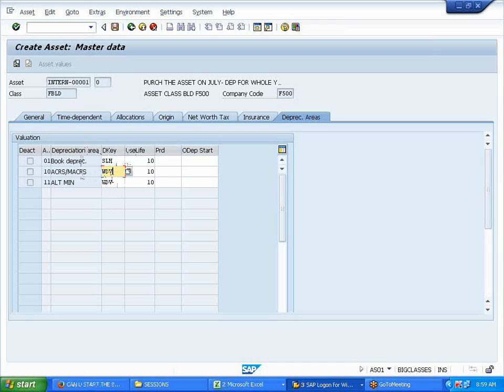For example, let's say I want to overwrite for this. I can. So this is the main one. If we don't want to, it will go directly to the default. If we want, priority lies always at the master data level. Okay, and I'm saving it. See, I'm saving it now.